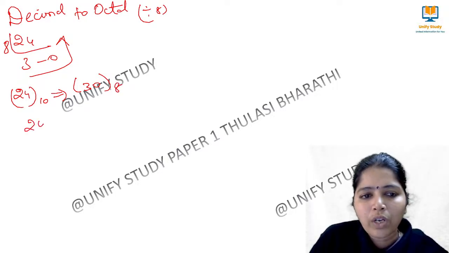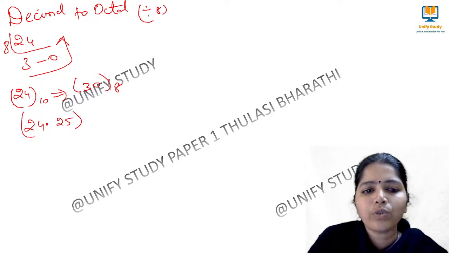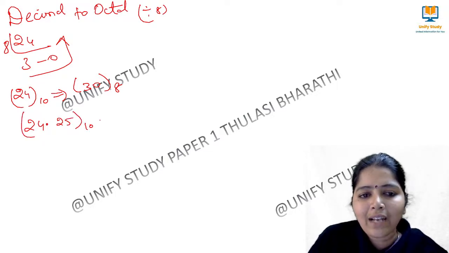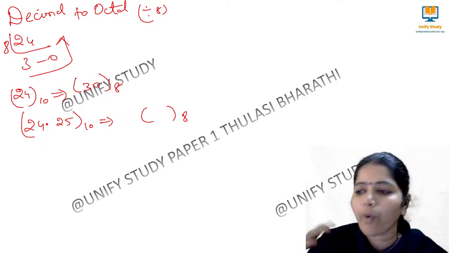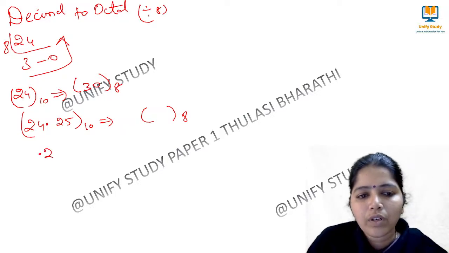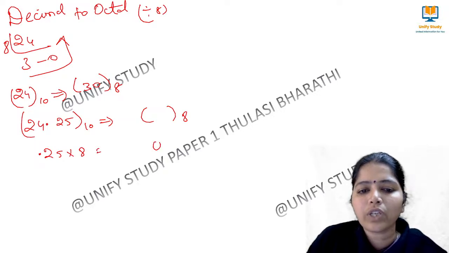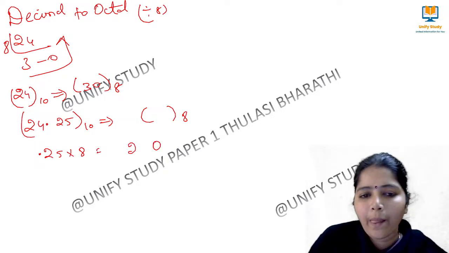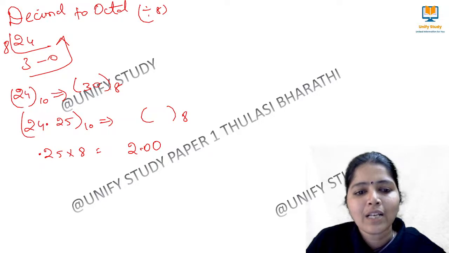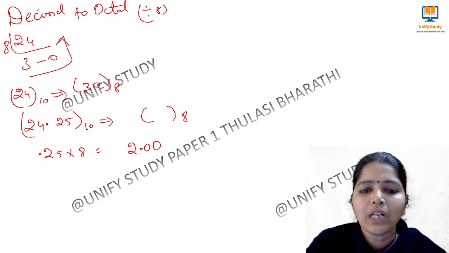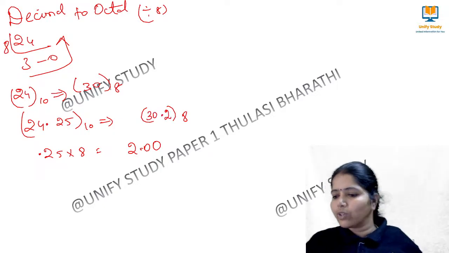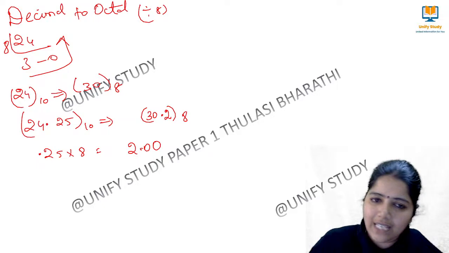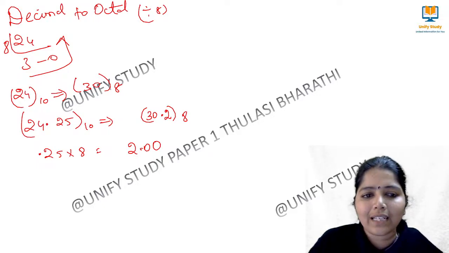Now you do this one. 24.25 to the base 10 convert into the form of base 8. 24 we know. What about 0.25? 25 into 8. So this is 0, carry 4, 16, 20. Yes, right? So what is the answer? 24.25 is equivalent to 30.2 to the base 8. Very good, Sandhya. Yes, exactly right. This is the second one.